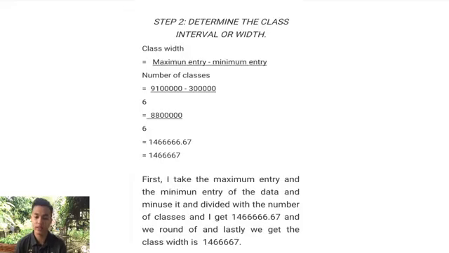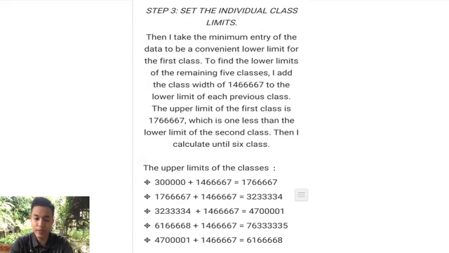Next, step 2, determine the class interval or width. First, I take the maximum entry and the minimum entry of the data and subtract them, and I divide by the number of classes, and I get 14666.67, and we round, and lastly we get the class width of 1466667.